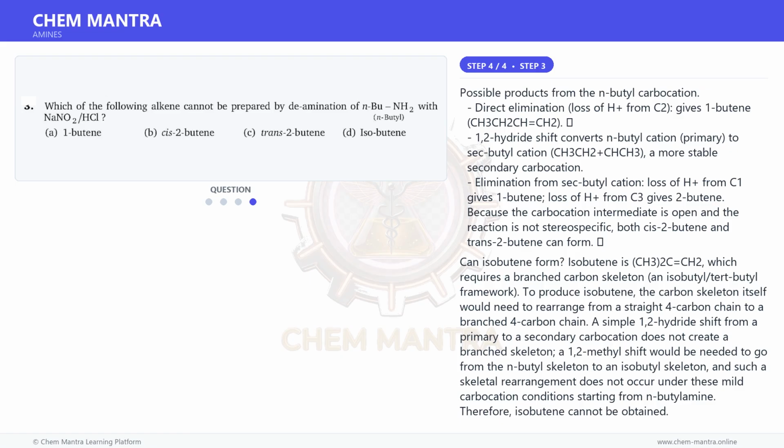A 1,2-methyl shift would be needed to go from the n-butyl skeleton to an isobutyl skeleton, and such a skeletal rearrangement does not occur under these mild carbocation conditions starting from n-butylamine. Therefore, isobutene cannot be obtained. Conclusion. 1-butene, cis-2-butene, and trans-2-butene can all be formed, but isobutene cannot be prepared by deamination of n-butylamine with NaNO2/HCl.